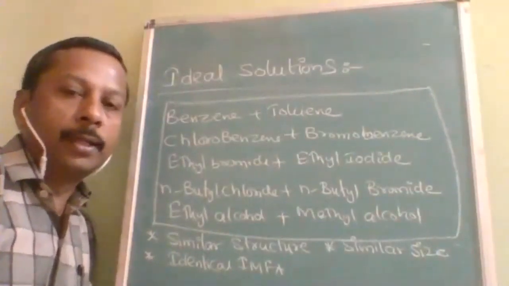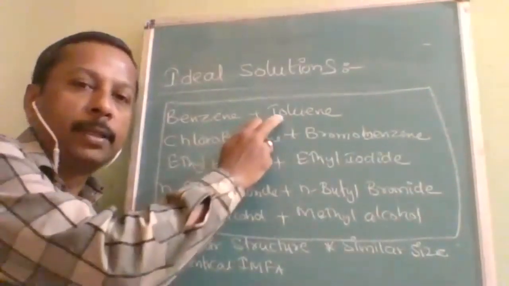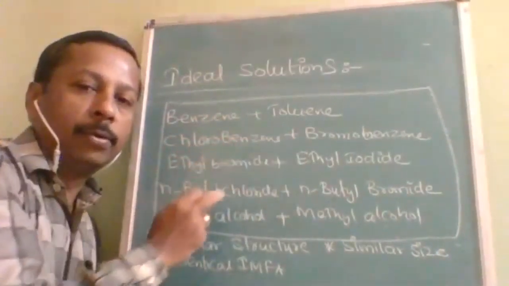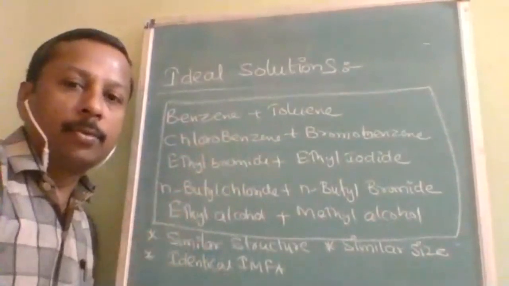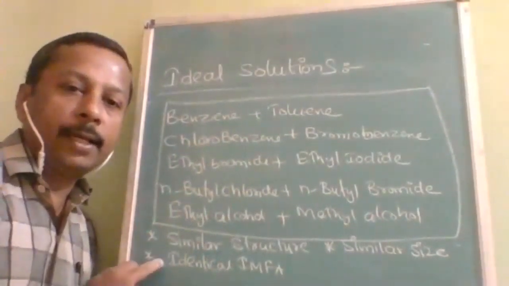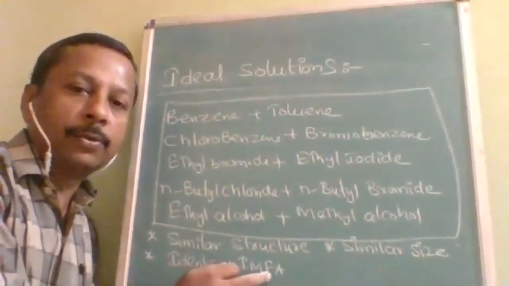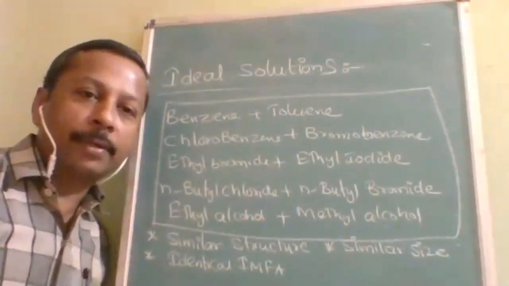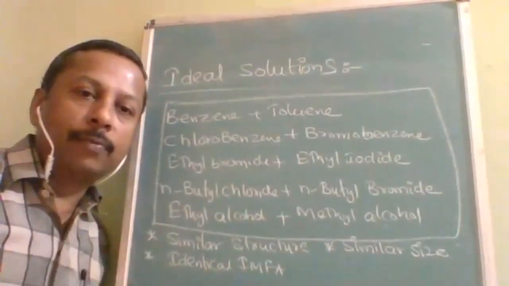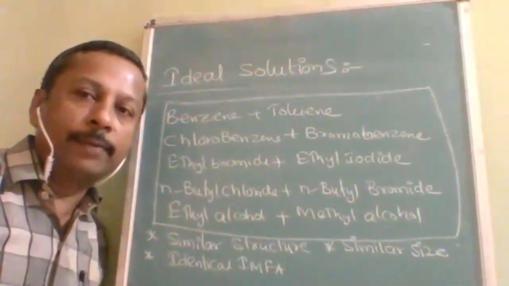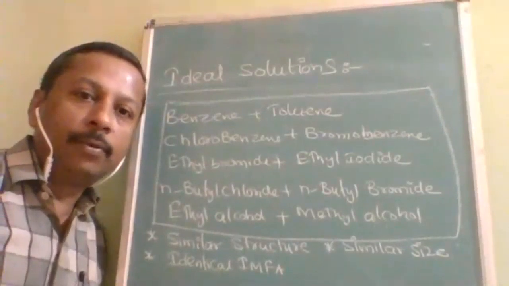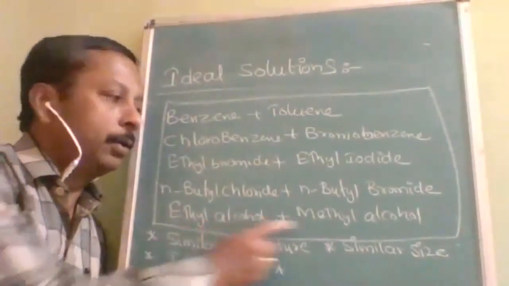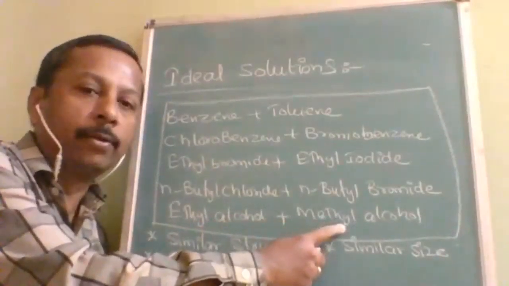So there is a small difference because of the methyl group replaced by hydrogen, because of the bromine replaced by chlorine. Okay, so their size is almost the same. And next, identical intermolecular force of attraction. What do you mean by IMFA? IMFA is a short form. It is intermolecular force of attraction. Is it understood, students? So like here, ethyl alcohol and methyl alcohol both have hydrogen bonds.